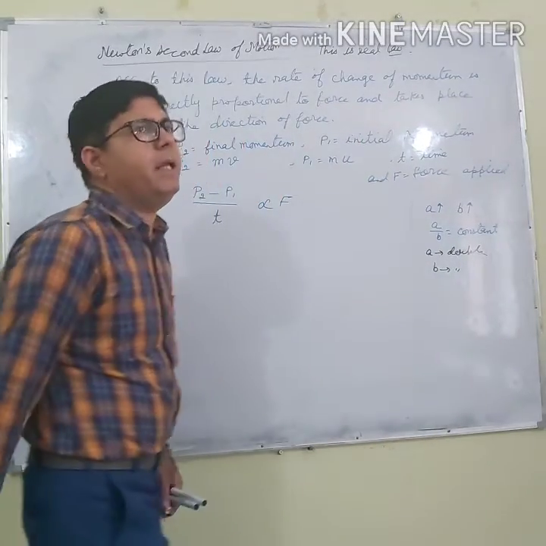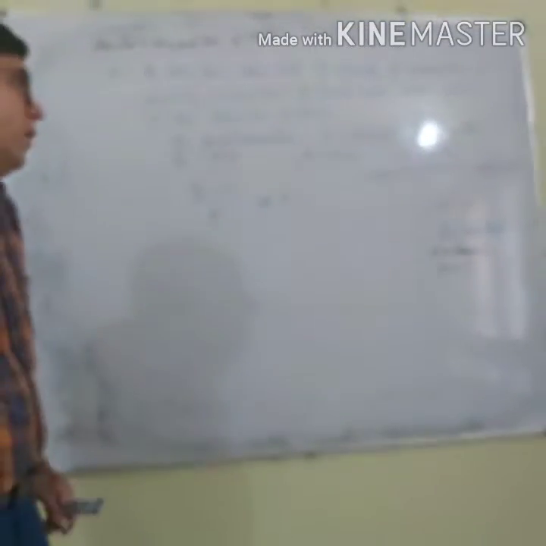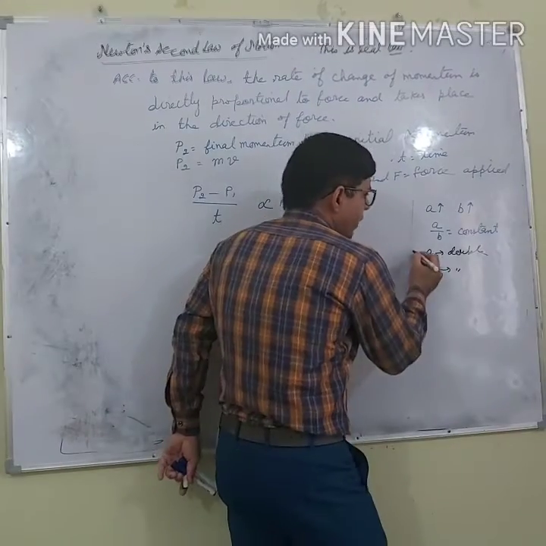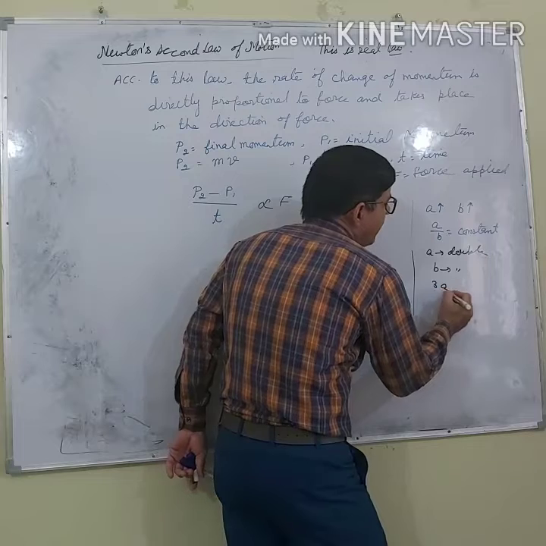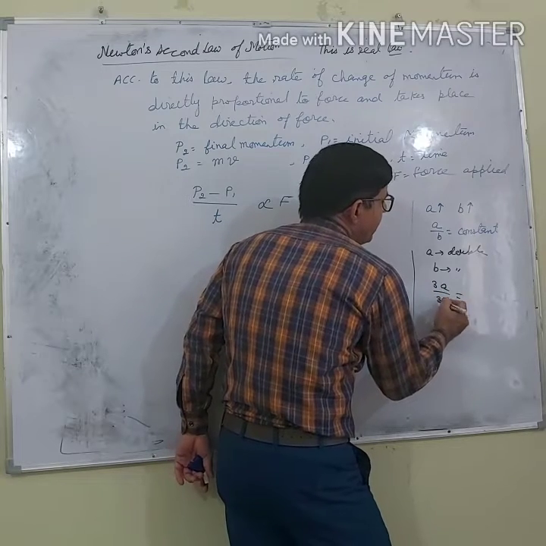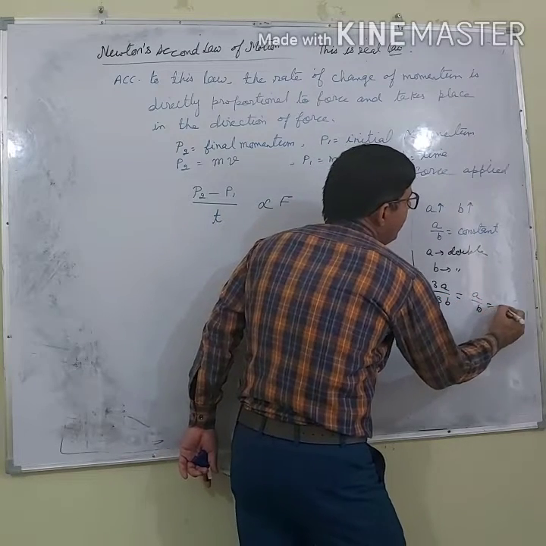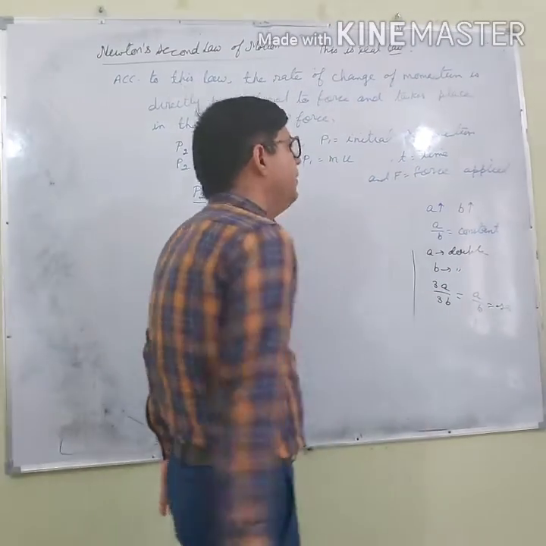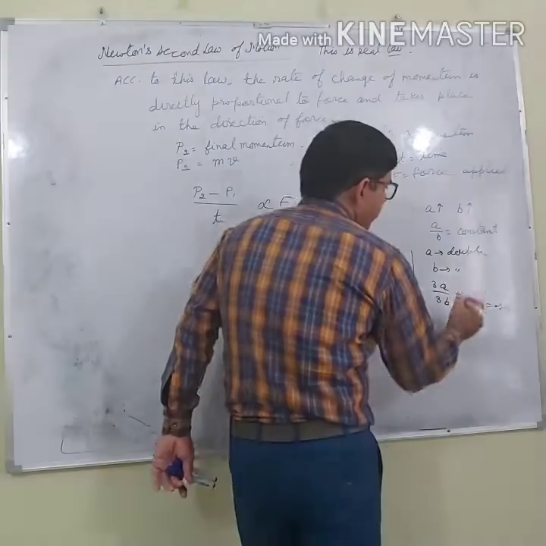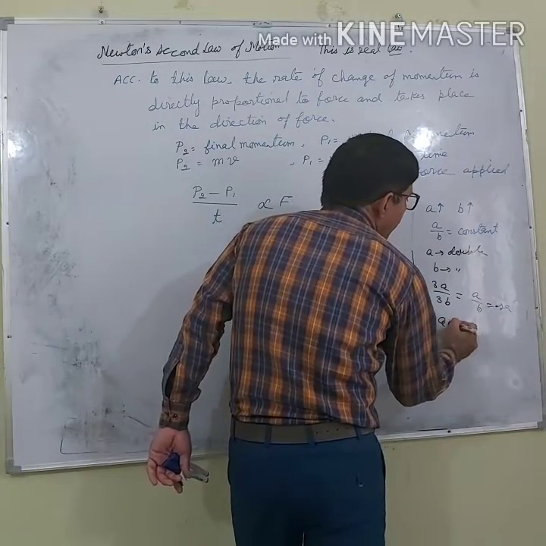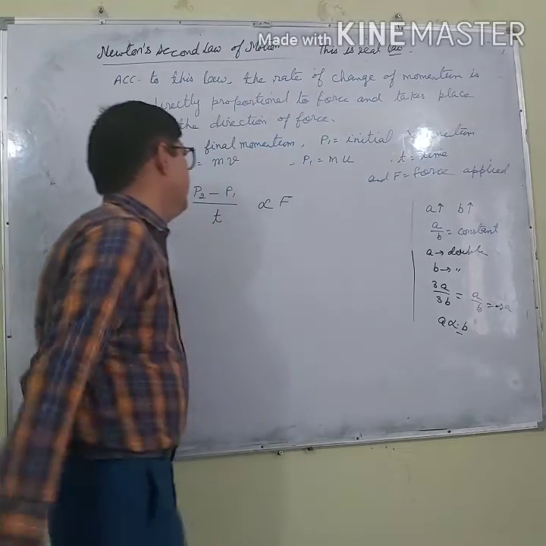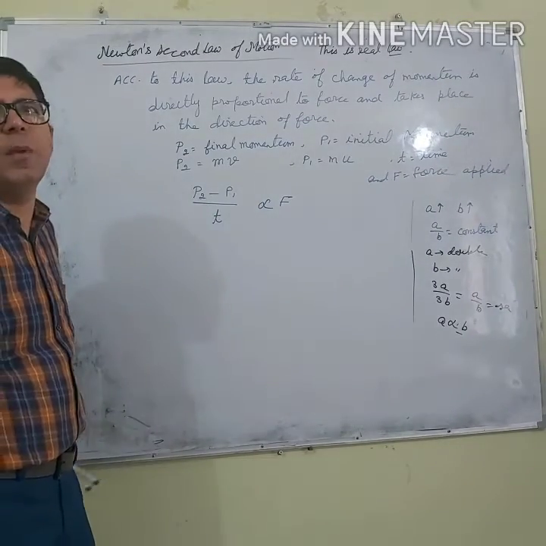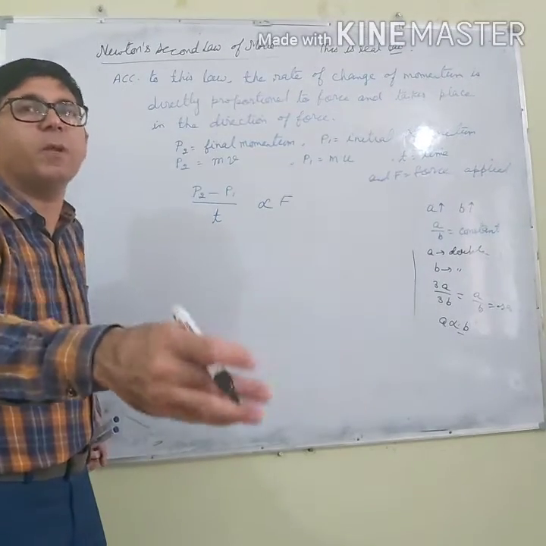If I triple A, B is also tripled, but their ratio remains the same. If you halve A, then B will be halved. Then I will say that A is directly proportional to B. In the same way, if I increase the force, the rate of change of momentum will also increase proportionally.